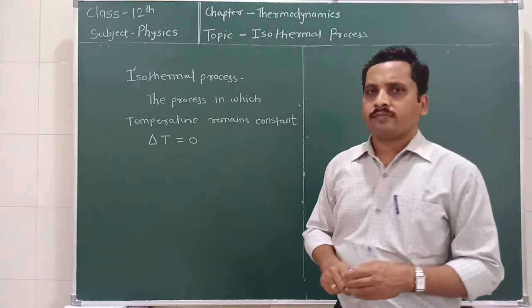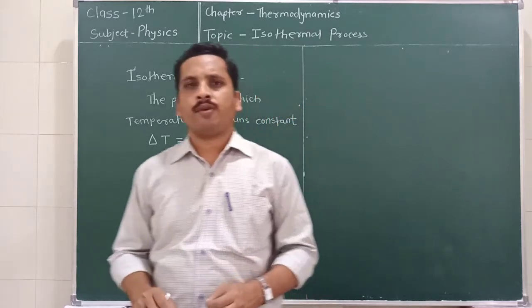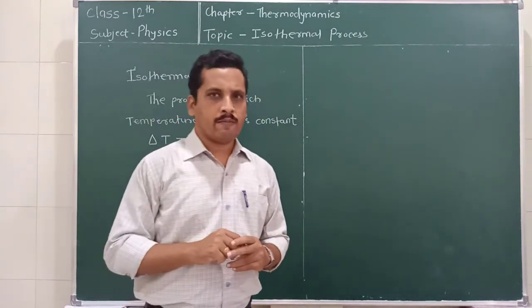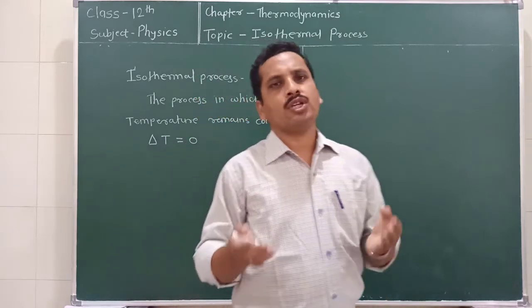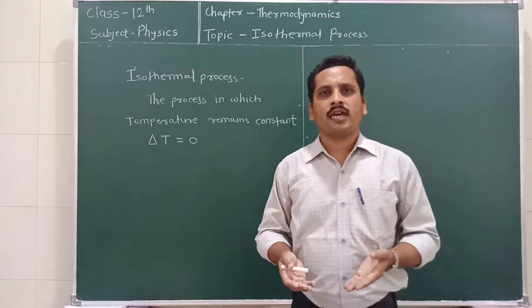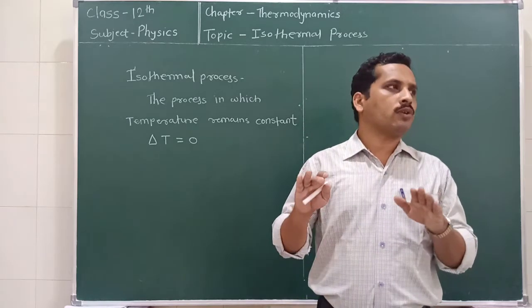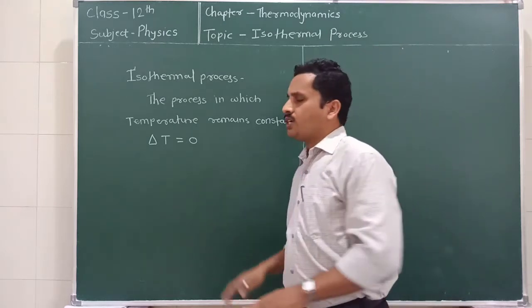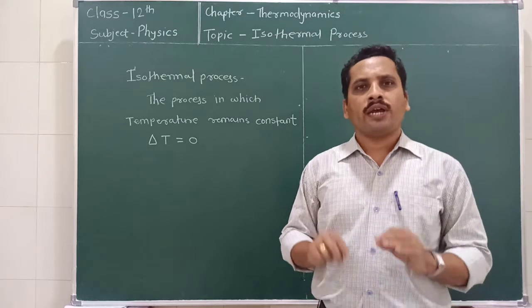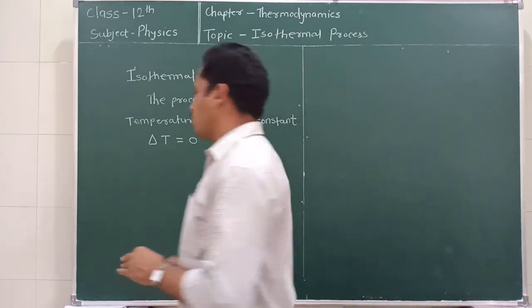And we know that the internal energy of the system depends upon the temperature. As the temperature increases, the internal energy of the system also increases. As the temperature decreases, the internal energy also decreases. So we can say that if the change in temperature is 0, it means the change in the internal energy is also equal to 0.